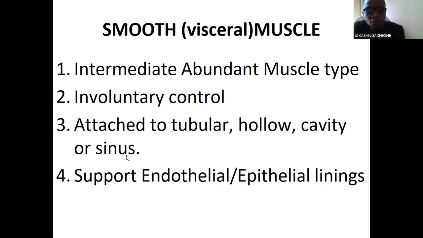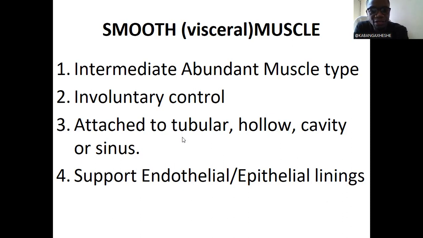Then, in terms of their attachment, like we looked at, skeletal muscle, the attachment is the skeleton. Cardiac muscles, we said their attachment is the endothelium of the heart. But when it comes to smooth muscle, their attachment is in hollow tubular structures and cavities of the body. For example, tubes.